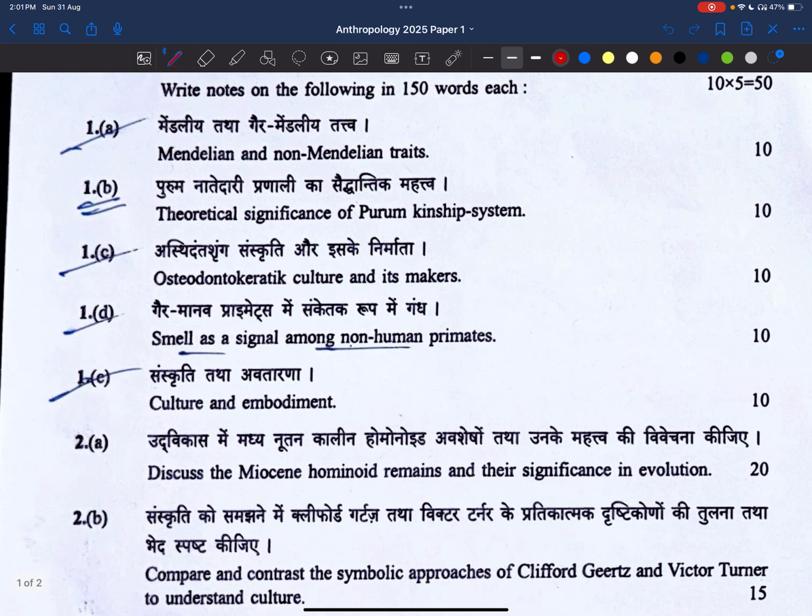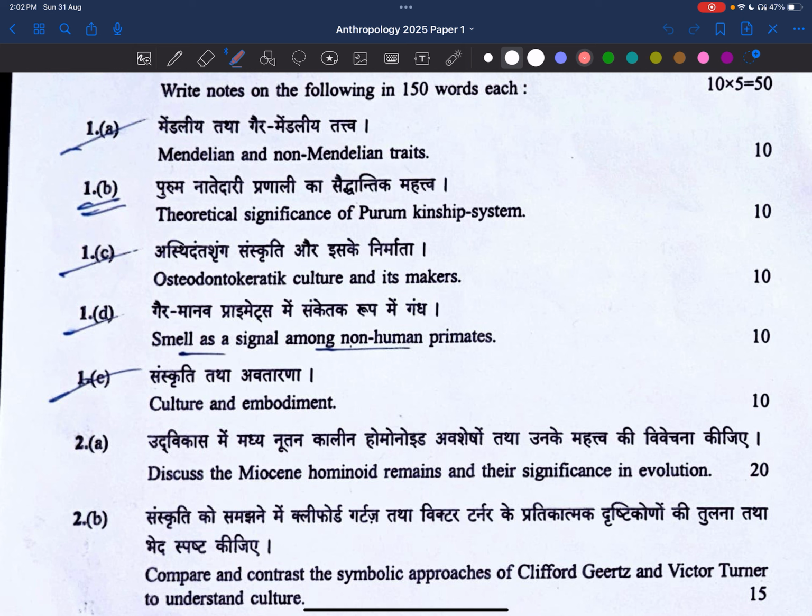Okay, now see here: Mendelian and non-Mendelian traits. UPSC is asking for 10 markers. This is the biological anthropology question. Okay, very simple question only.